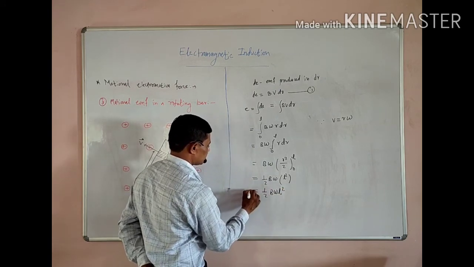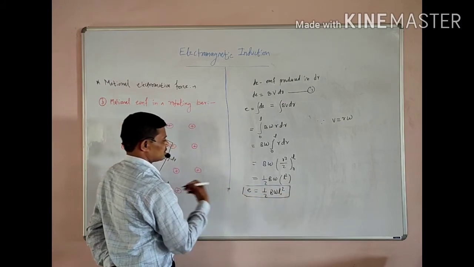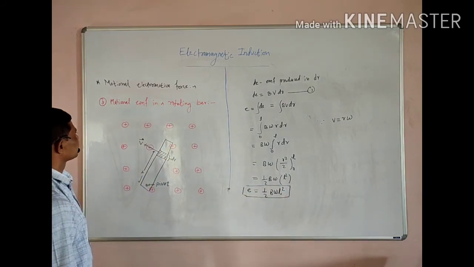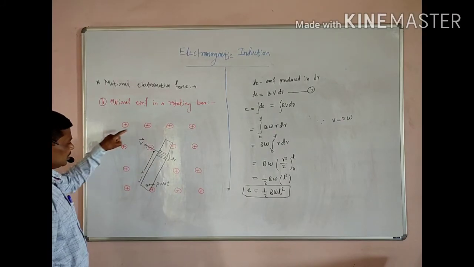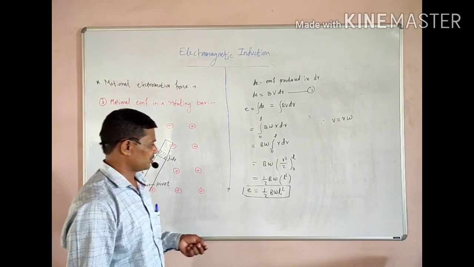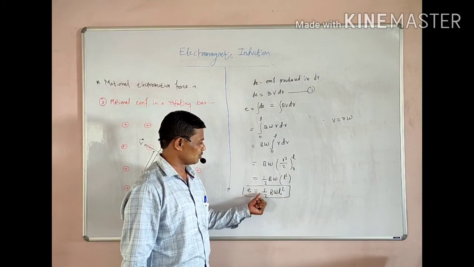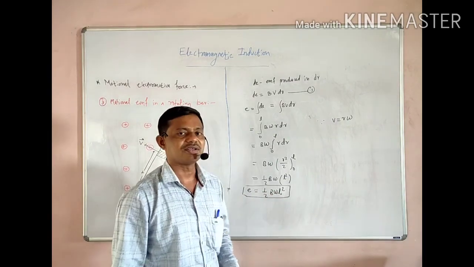This should be the EMF which is induced inside a rotating bar, because this bar is continuously rotating inside a uniform magnetic field of induction B bar, which has EMF equal to 1/2 B omega L square.